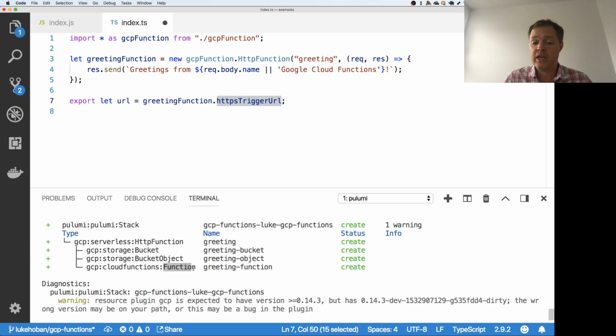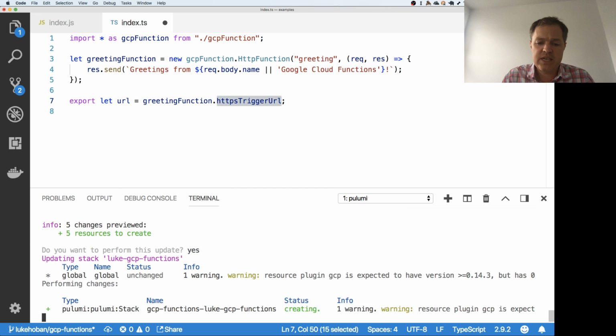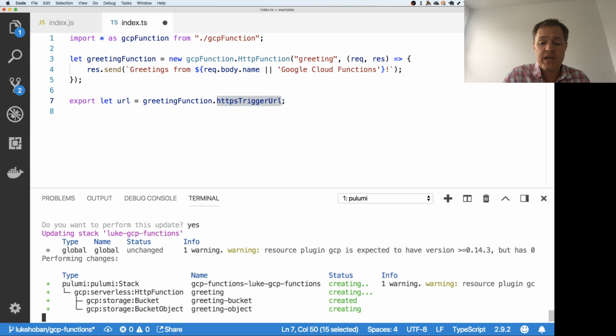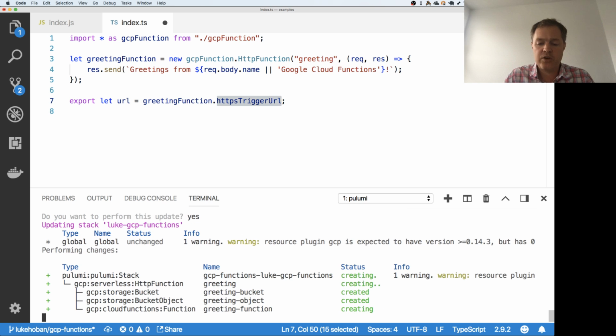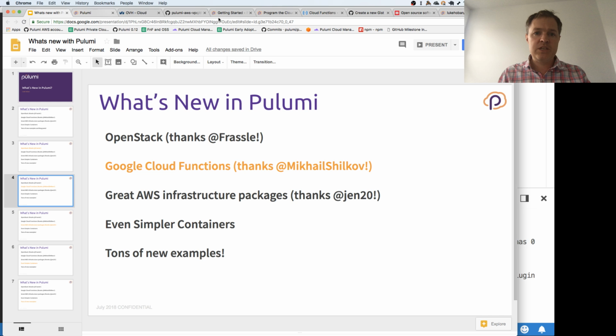So it's going to build that Google Cloud Functions function object, and then it's also going to create a bucket and a bucket object to store the source code for that object. So if I go ahead and say yes, I can go ahead and create that. Very quick to create these objects, and then the function takes maybe, I think it takes 10-20 seconds to create. But overall, very quick.